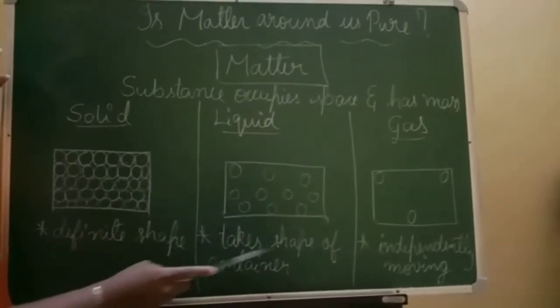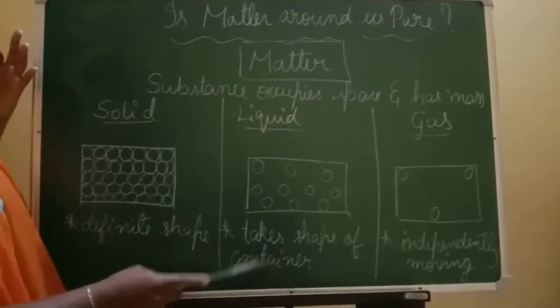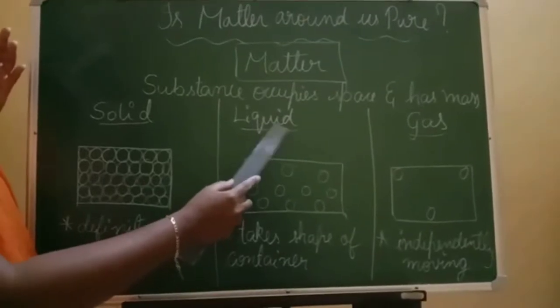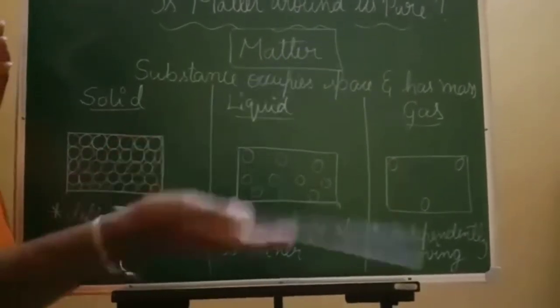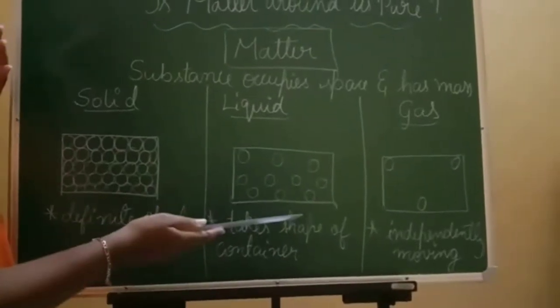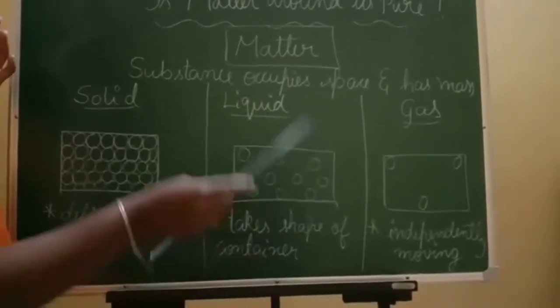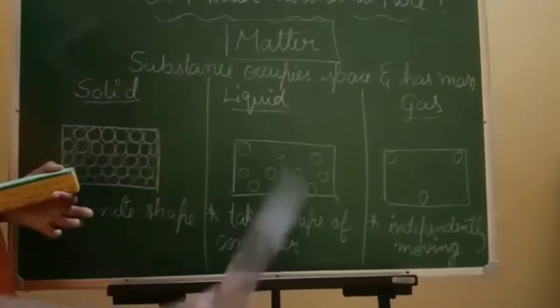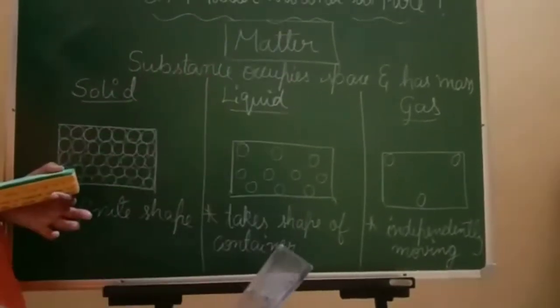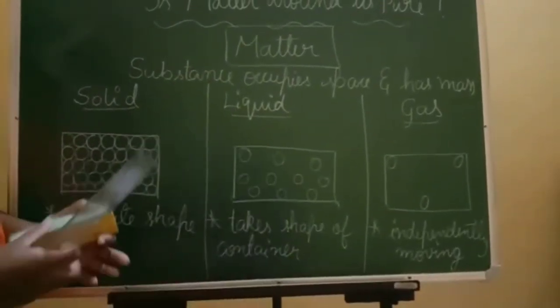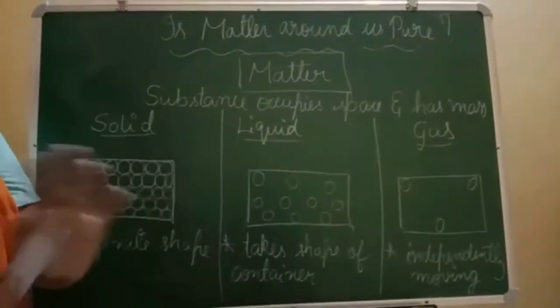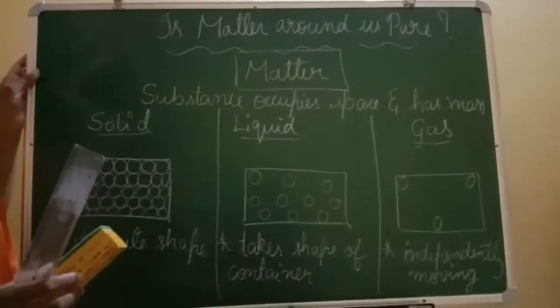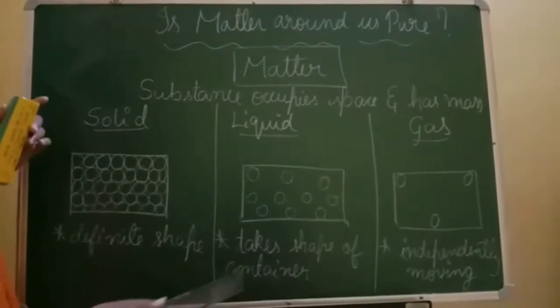So a liquid takes the shape of the container. Can you remember? You can take water itself as an example of a liquid. Water is a liquid, right? If you pour water into a glass, the water takes the shape of the glass. If you pour water into a bowl, it takes the shape of the bowl. So water doesn't have a definite shape. It takes the shape of the container.